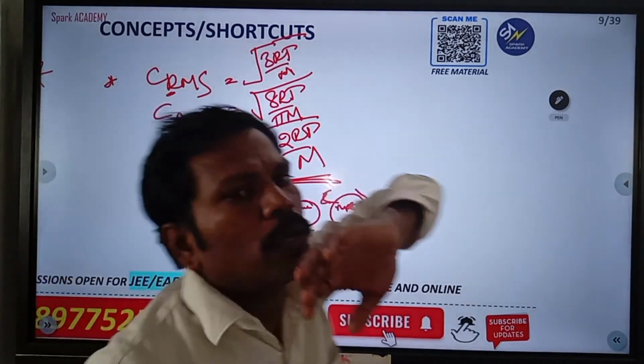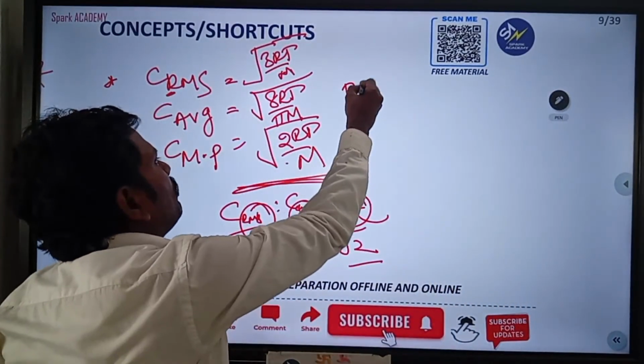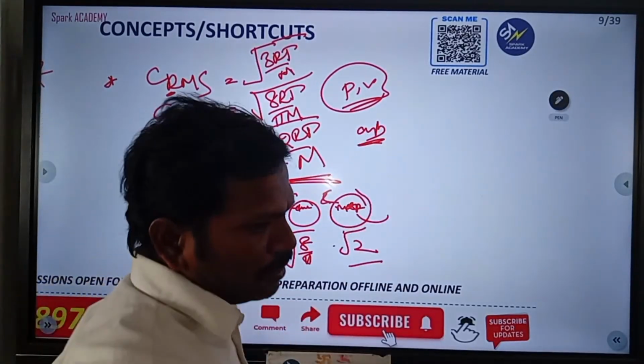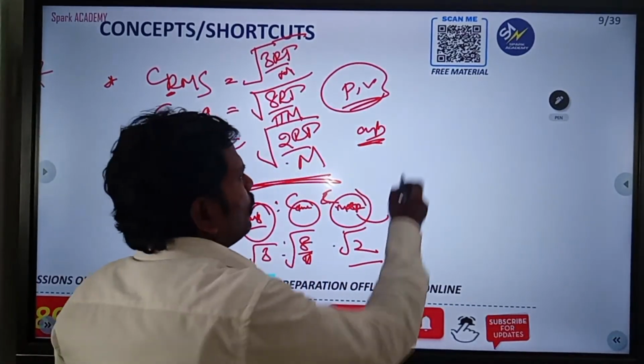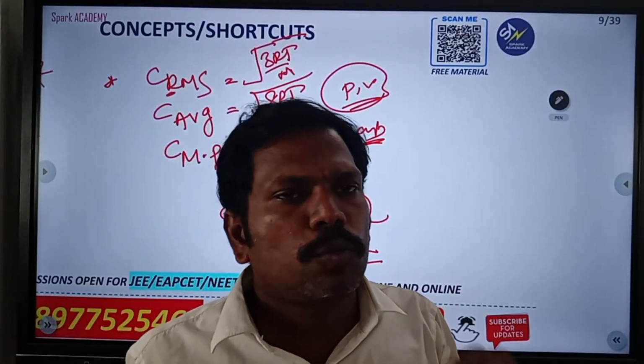And also you have to remember that the van der Waals constants are very important. On P and V they are giving the van der Waals constants. Here a and b are the van der Waals constants. So you have to know P plus a by V square into V minus b equals RT. That is a formula you have to observe in your book, but it's not too important.